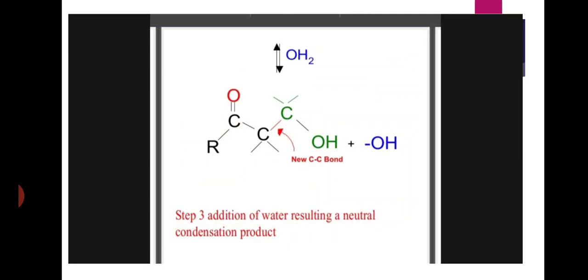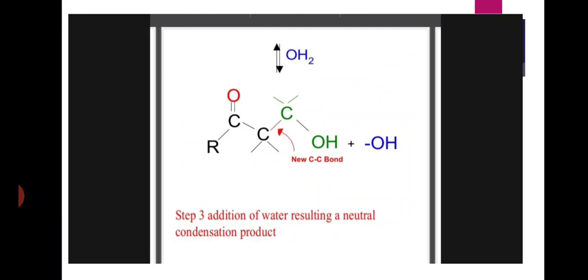Next, the oxygen gets a negative charge, and on hydrolysis, here we are taking water, H2O. That is step 3: addition of water, resulting in a neutral condensation product. In step 2, the enolate ion attacks the carbonyl carbon, the pi bond shifts to oxygen, and the oxygen gets a negative charge.